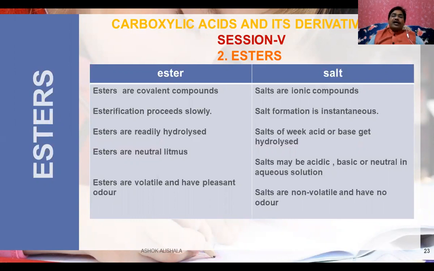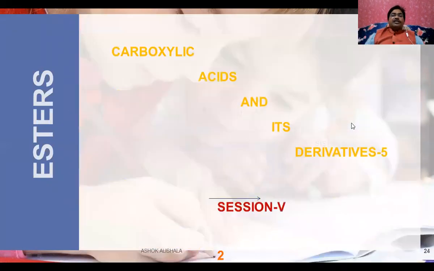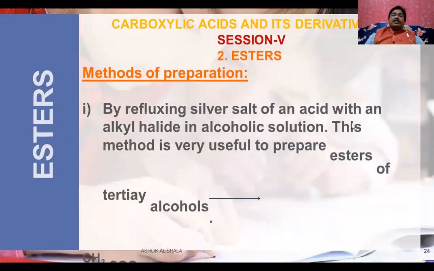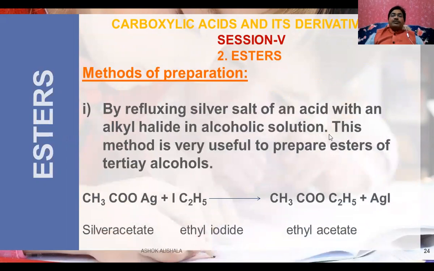Esters are volatile and have a pleasant odor. When esters are kept open, they simply evaporate like petrol, whereas salts are non-volatile and have no odor. And these are the differences between the esters and salts. Now let us see the carboxylic acid in this one. What are the methods of the preparation of esters?